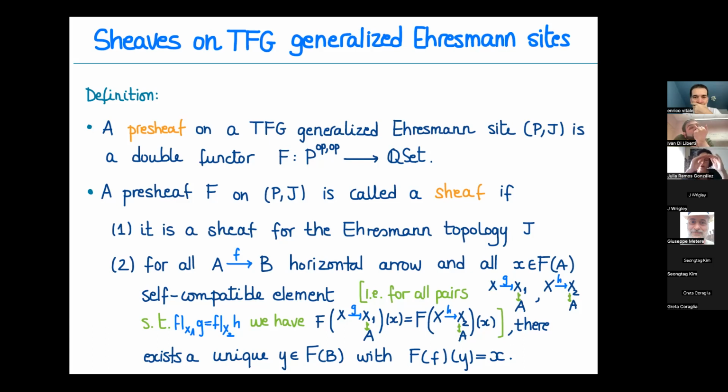Basically, now we are always thinking of our arrows as being decomposed as horizontal, vertical. And what we are claiming is that for every 2 arrows over A that compose nicely over F, meaning that their composition with F is the same, which is this condition here, then they go to the same object. So this is a self-compatible object, and we have to check that it comes from a unique element in F of B for this to be a sheaf.